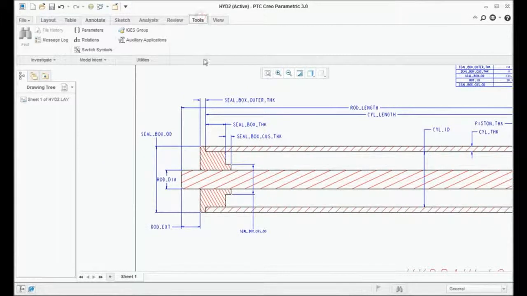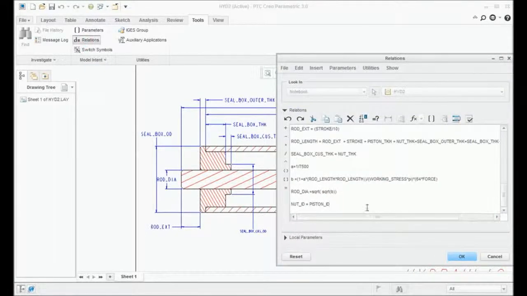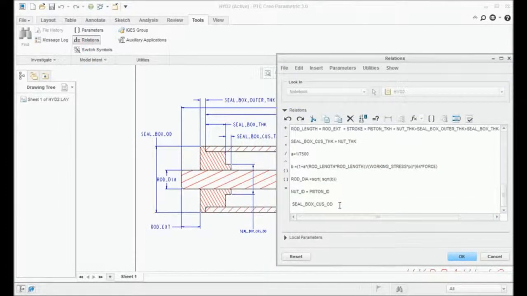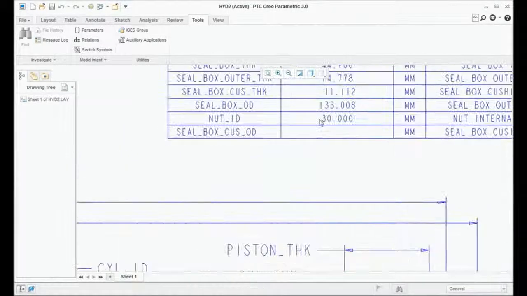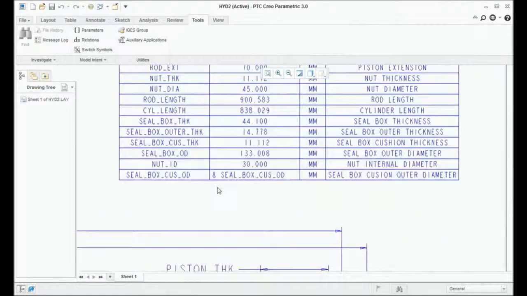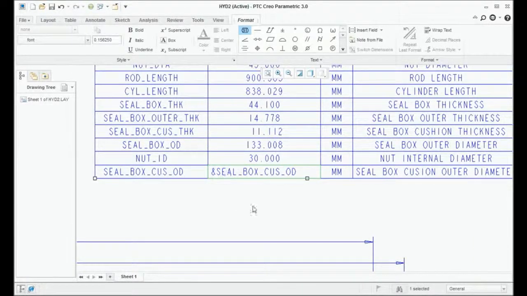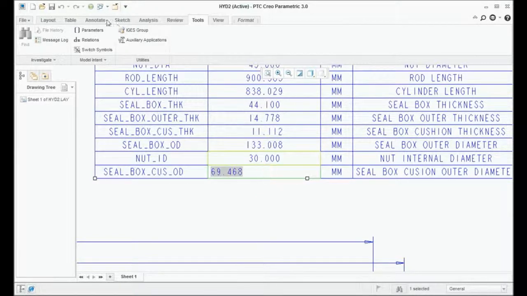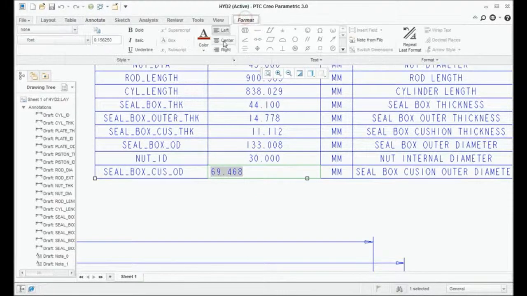go to relations tools and yeah, relations, come down here, paste this here, and this should be rod dia plus 0.5 into rod dia. Okay, say yes, perfect. Let's see if it is calculated. No, it will not calculate. Ampersand, is it not taking? Maybe this is the reason. Perfect. Okay, so now guys, our layout work is done.